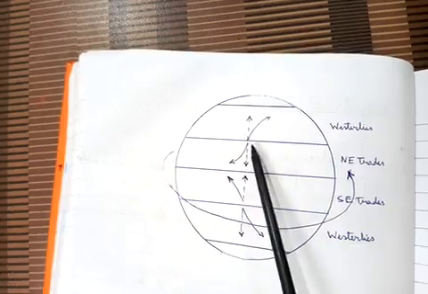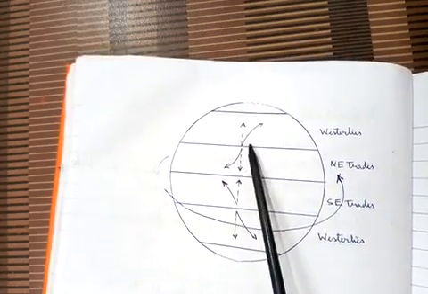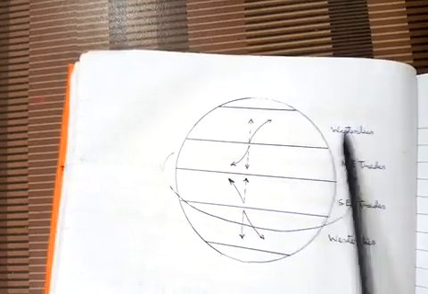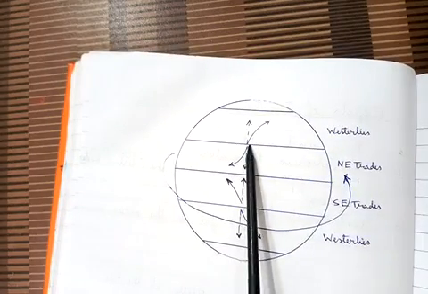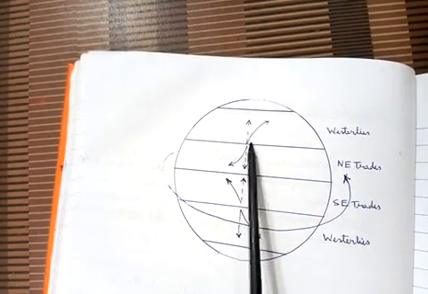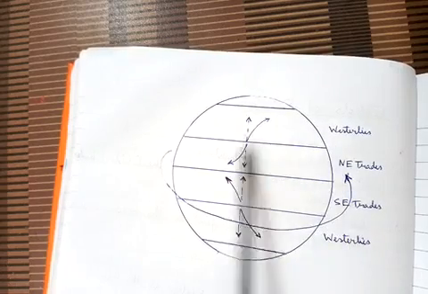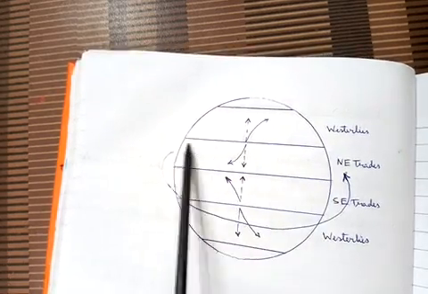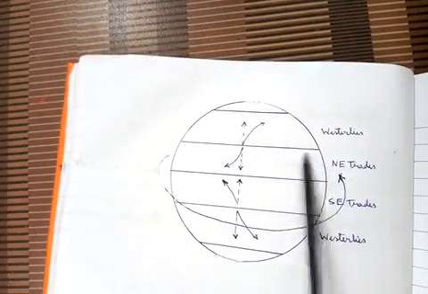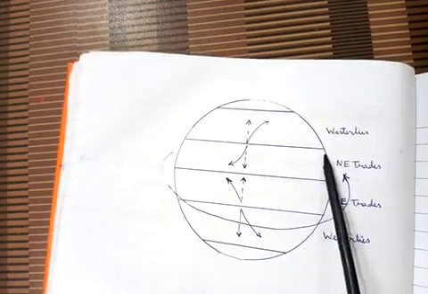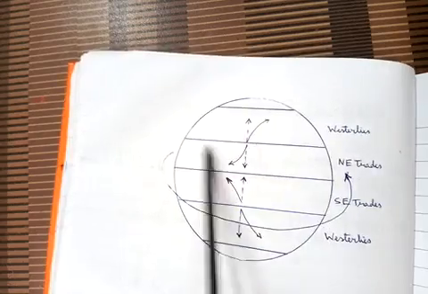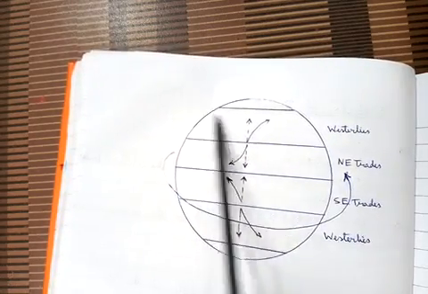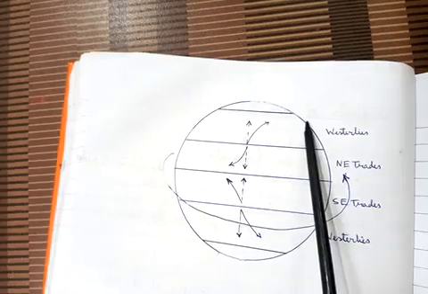One more example, if you see here, this is another zone, the temperate zone. This zone is known for the westerlies, and the westerlies usually blow from the horse latitude, which is a high pressure belt, to the low pressure belt, the temperate low pressure belt found here.